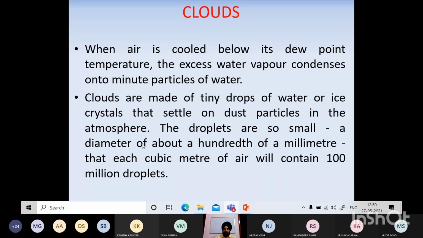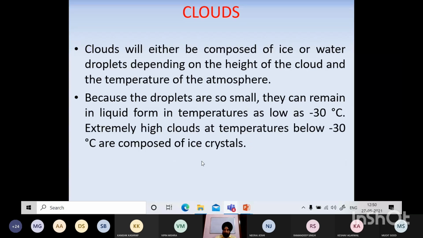the atmosphere. So the droplets are so small, a diameter of about 100th of a millimeter, that each cubic meter of air will contain about 100 million droplets. That's why we see them as something like a foam. They are so small. Clouds will either be composed of ice or water droplets depending on the height of the cloud and the temperature of the atmosphere. And because the droplets are so small, they can remain in liquid form in temperatures as low as -30°C. So extremely high clouds where the temperature is low, they are composed of even ice crystals.